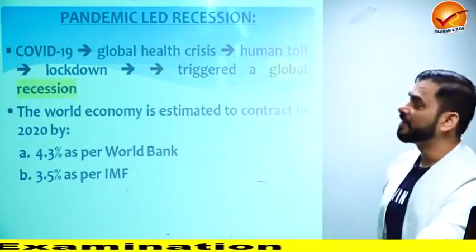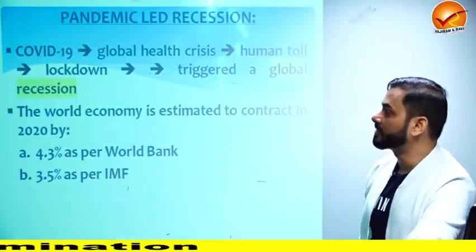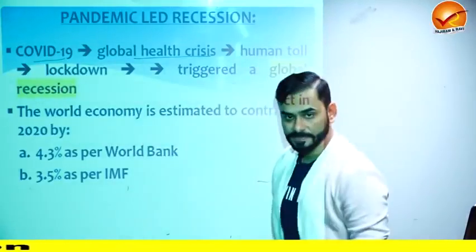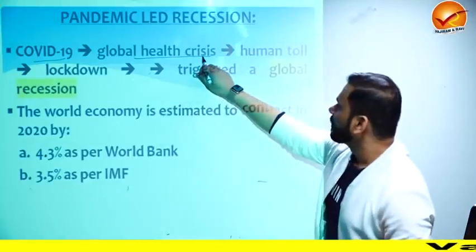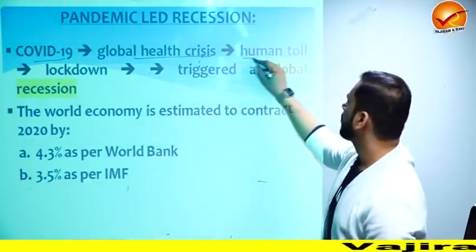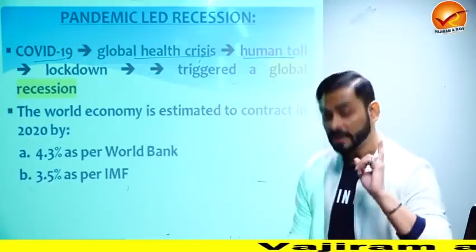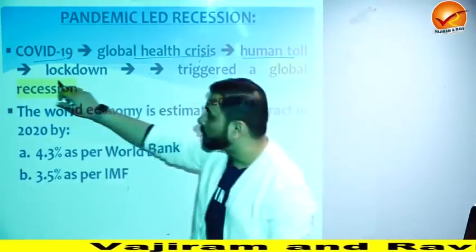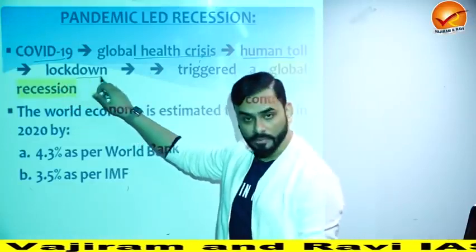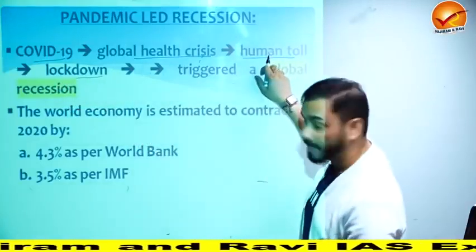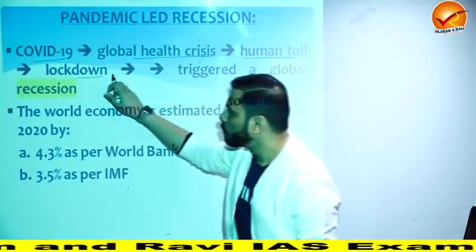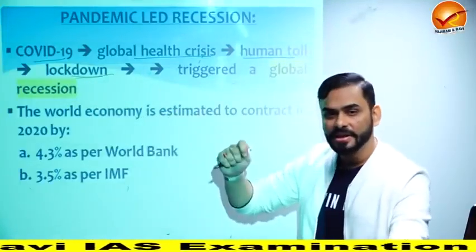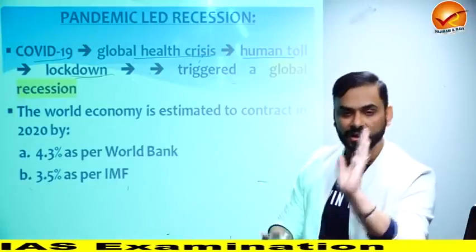Now it's a pandemic-led recession. There is something very interesting about it. See, COVID has led to a health crisis. Now, because of the health crisis, people have lost life. I told you close to 21 lakh people globally lost life. Now, governments across the world have gone for lockdown to stop the spread of the disease. But when you lock down something, look at the word lockdown, that means everything is becoming stagnant, including the economy.